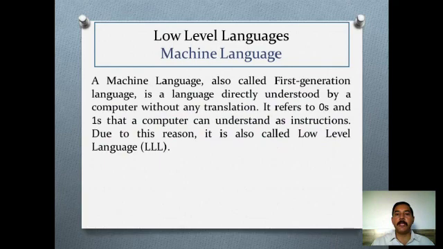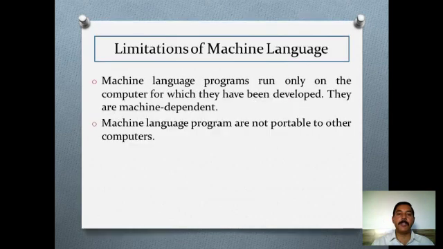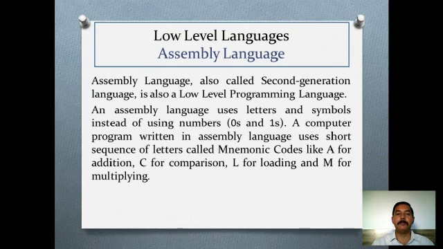If we talk about low level languages, first one is machine language. A machine language is also called first generation language and it is a language directly understood by a computer without any translation. It refers to zeros and ones that a computer can understand as instructions. Due to this reason, it is also called low level language, LLL. Limitations of machine language. Machine language programs run only on the computer for which they have been developed. They are machine dependent. Machine language programs are not portable to other computers.